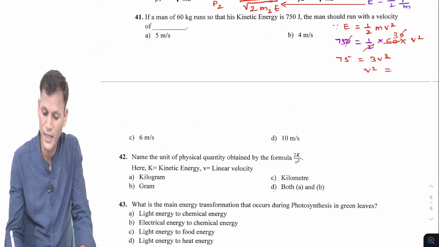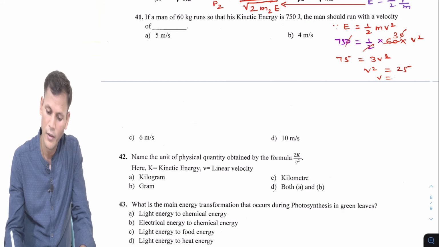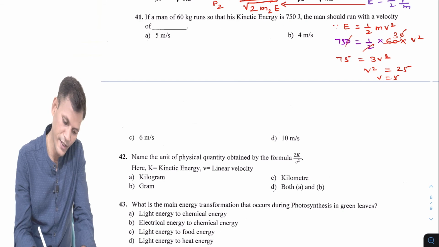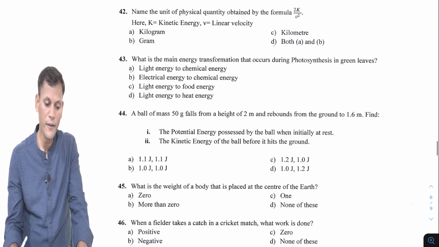So v square will be 75 by 3, which is 25. So of course v will be 5. So it becomes 5 meter per second. The answer we get is A. Now question number 42.